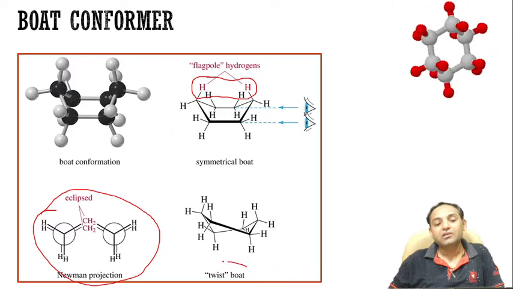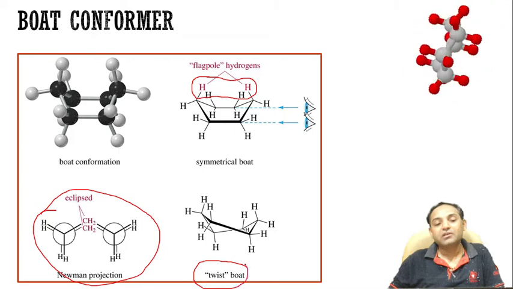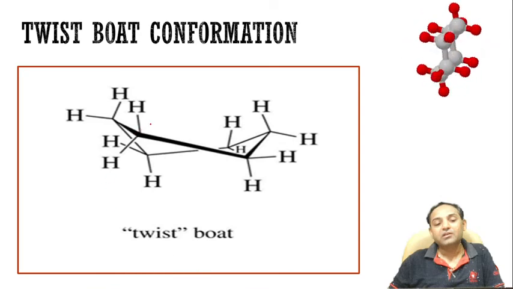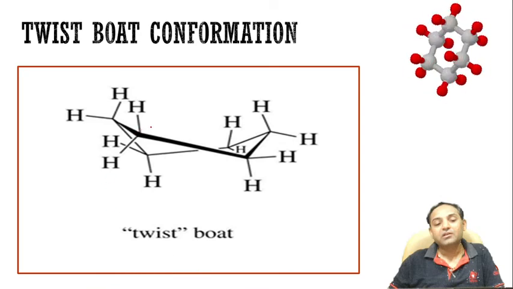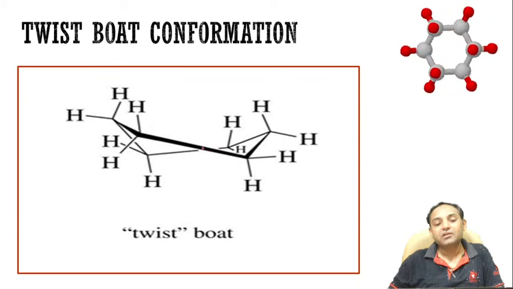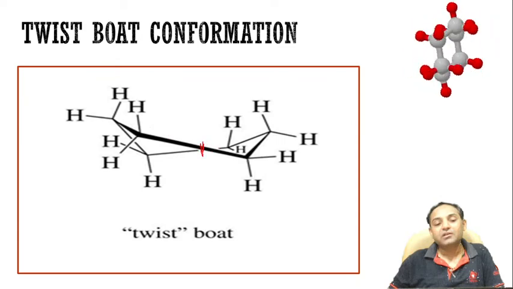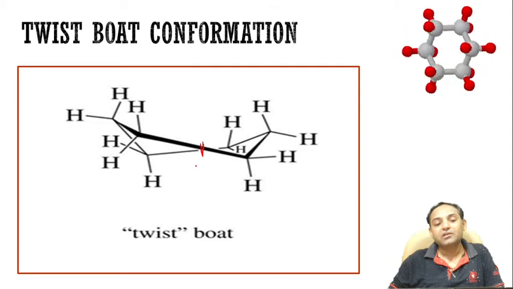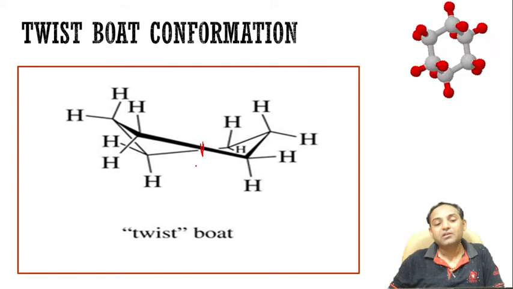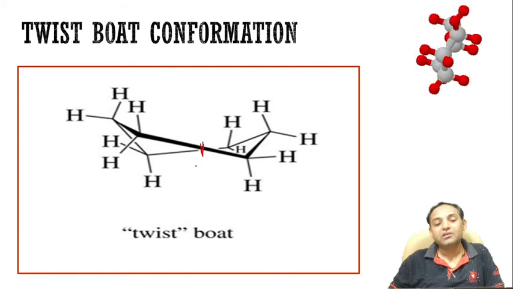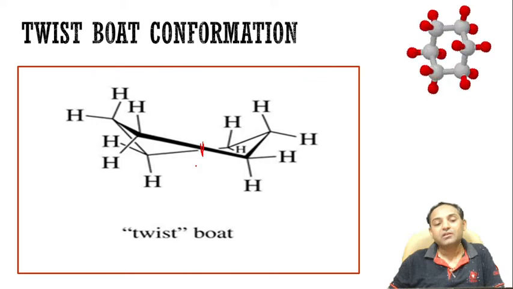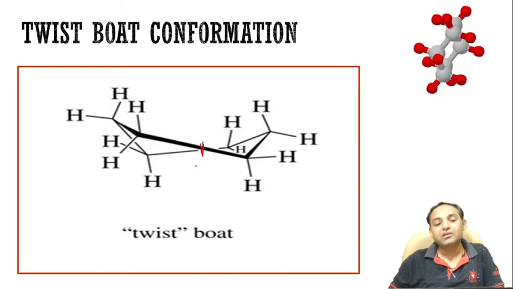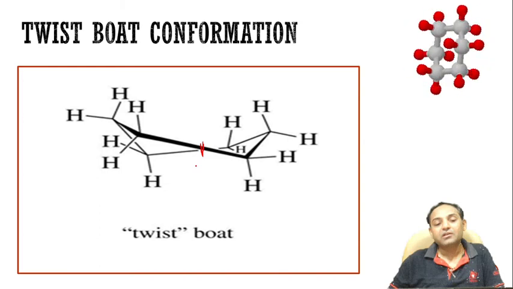Another conformer of cyclohexane is the twist boat. So in the twist boat, what happens? 10 hydrogens are in eclipsed form, but the boat is twisting. That means the carbon where the boat twists, the two hydrogens on that carbon are in staggered form. So in the twist boat, 10 hydrogens are in eclipsed form and 2 hydrogens are in staggered form. Due to that, it is a more stable conformer compared to the boat form.